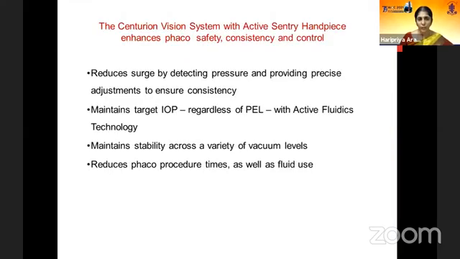So in conclusion, the Centurion machine with the active sentry handpiece enhances phaco safety, consistency, and control. It does this by reducing surge, by detecting pressure and providing precise adjustments to ensure consistency. It also helps to maintain the target IOP regardless of the PEL, because this is automatically set by the machine. You can work with different kinds of cataracts. For example, if you want to work on a lens subluxation with very low vacuum, this is a good technology to use. Also for cases with very hard cataracts where you need very high vacuum, this works well as well.